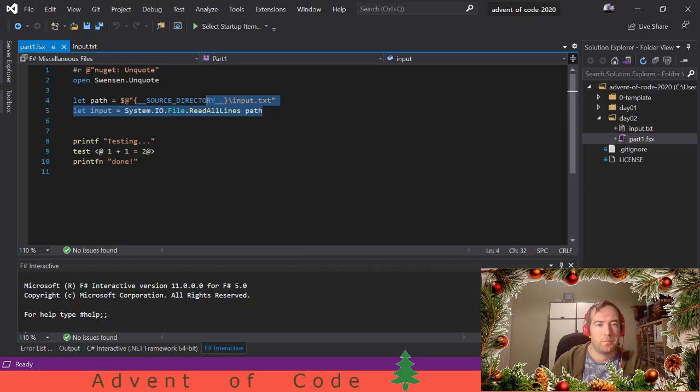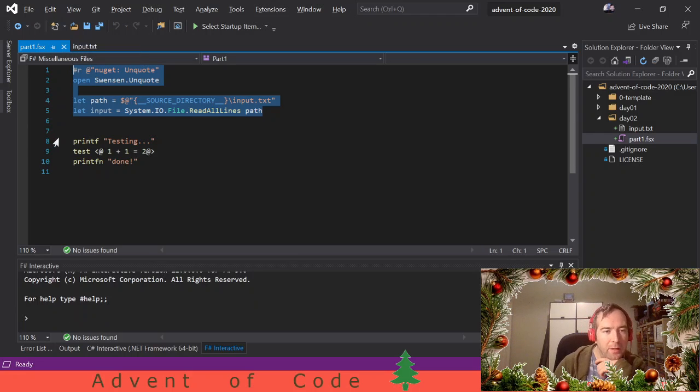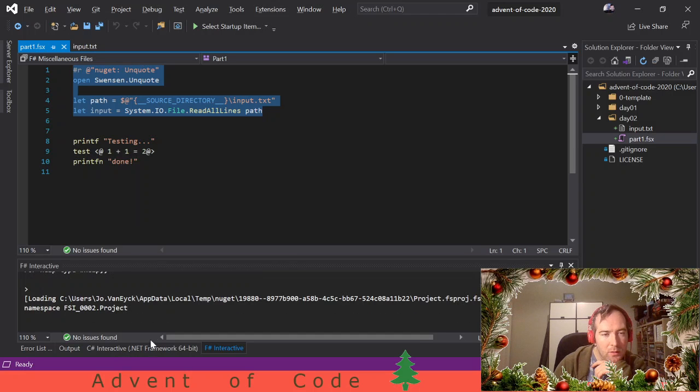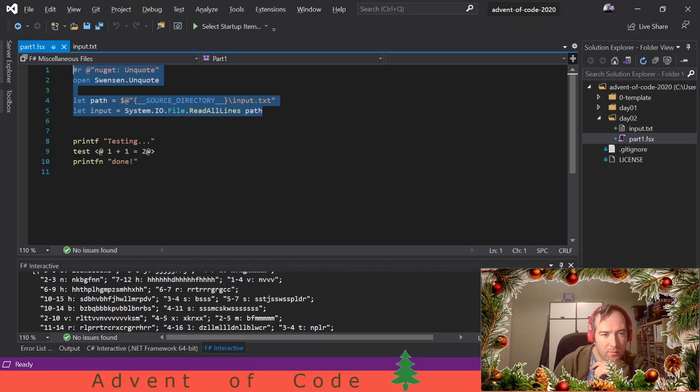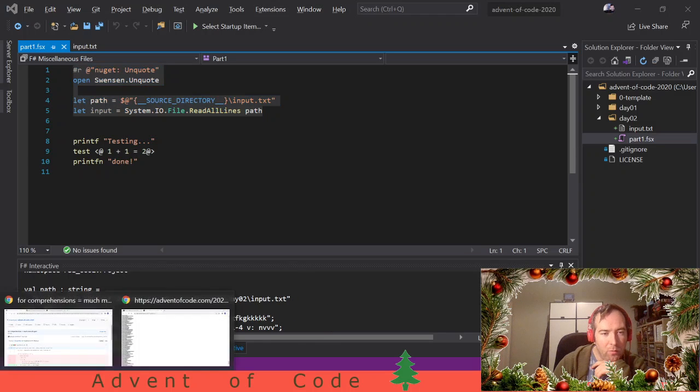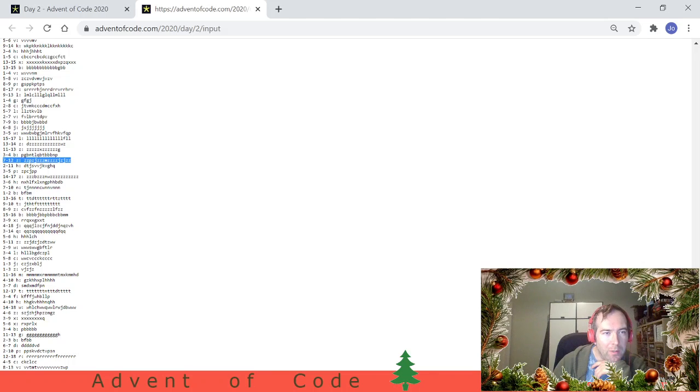Let's quickly read it out. Come on, REPL, you can do this. Okay, so we have our password database, and now we can start working. How would we solve this? Whenever I see these lines with structured information, I think parsers, but for this example, writing a parser using a parser library is maybe a bit of overkill. So the next best thing is maybe regular expressions. I'm really bad at them, so disclaimer. But let's go with regular expressions.